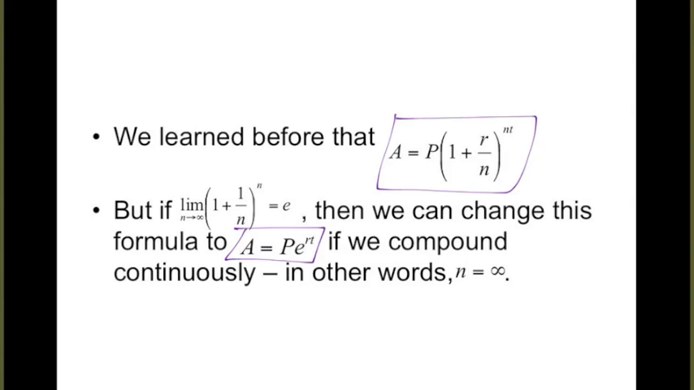So in this formula, P is our principal, or how much money we put in the bank. E is that number E. R is our interest rate. And T is the number of years that we leave our money sitting there. Okay, time is always measured in years in this formula.